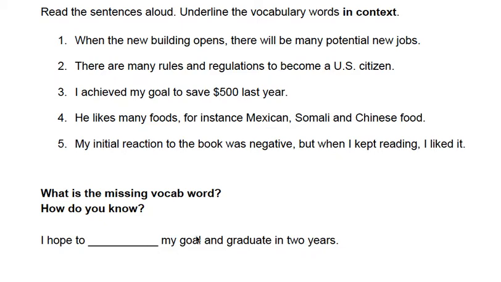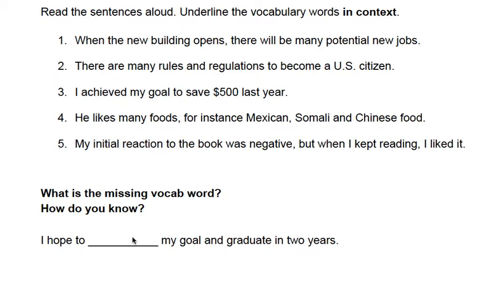So, besides clues with synonyms and meaning, there also are grammar clues. For example, in this sentence, I hope to do something. I'm missing an action here. And I know that I have only one verb this week. We have 2 nouns, 2 adjectives, and only one verb, infinitive, to achieve.